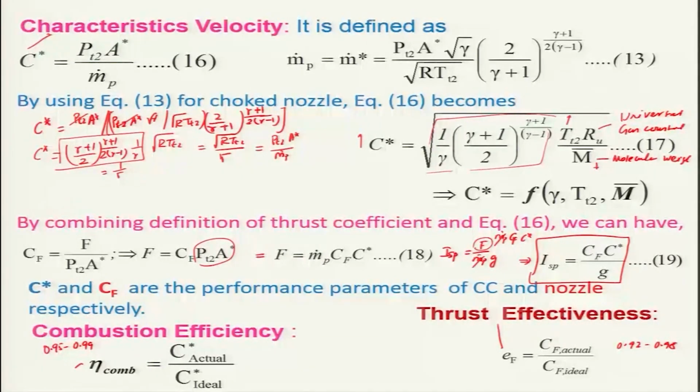These values people can get very easily. Keep in mind that the CF ideal can be obtained theoretically. We have already derived the expression for that earlier, and CF actual you can get from experimental data.